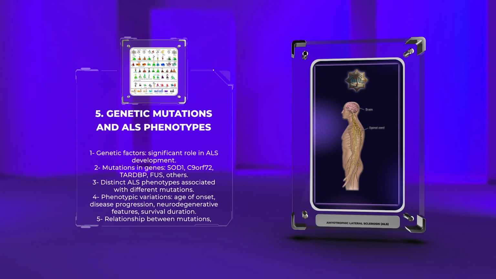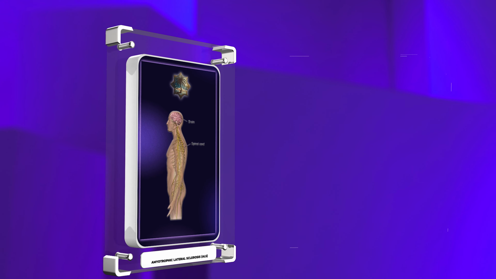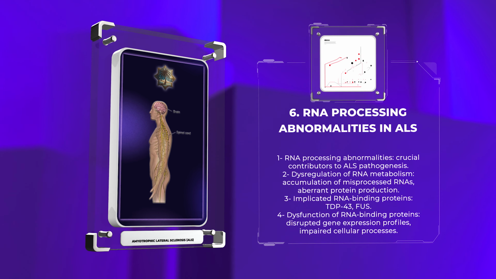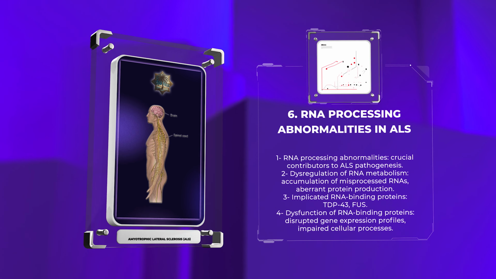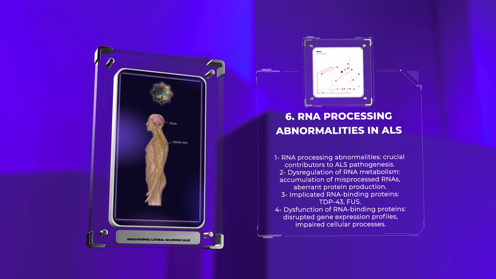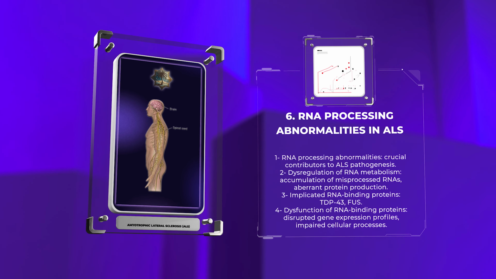Now, let's explore the abnormalities in RNA processing that contribute to ALS pathogenesis. RNA processing abnormalities have been recognized as crucial contributors to ALS pathogenesis. Dysregulation of RNA metabolism, including transcription, splicing, transport, and translation, leads to the accumulation of misprocessed RNAs and aberrant protein production.